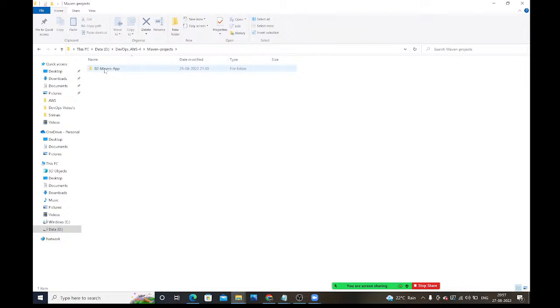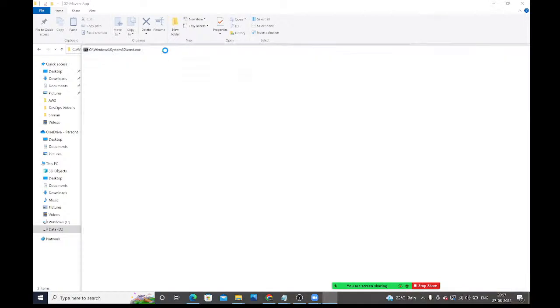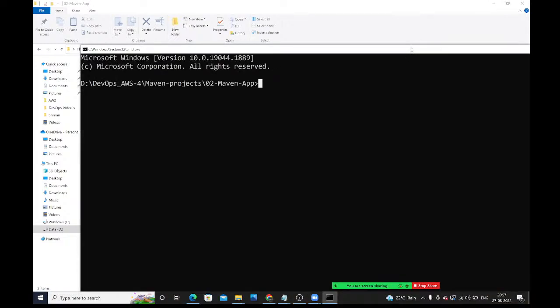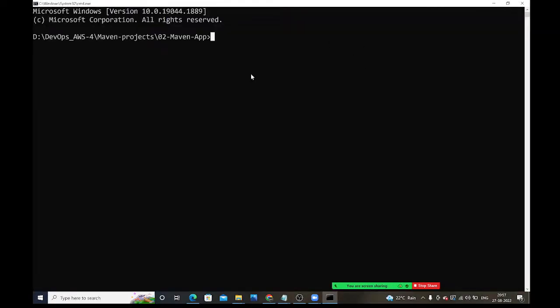Now here what we need to do: I want to perform all these things here. Whenever you compile the project, what will happen? Let me go here. See, guys, up to here we need to take: wherever the pom.xml file is available, up to that we need to take. Open command prompt. Here I opened a command prompt.